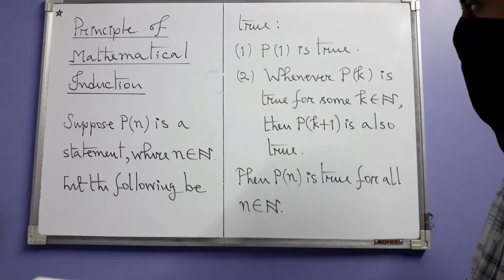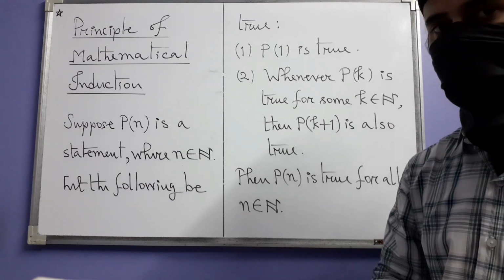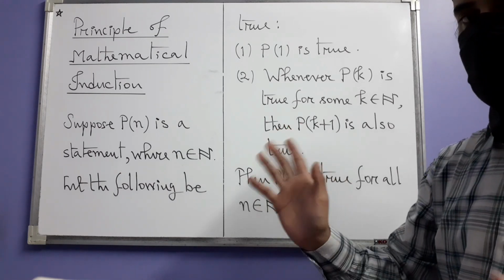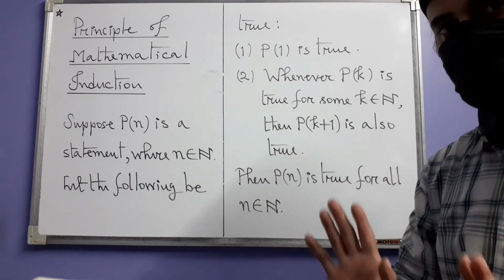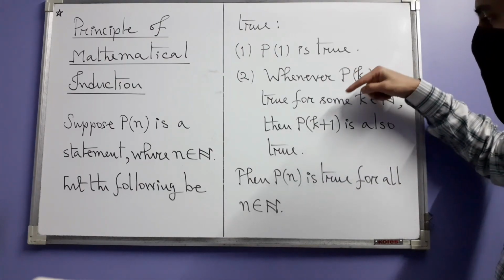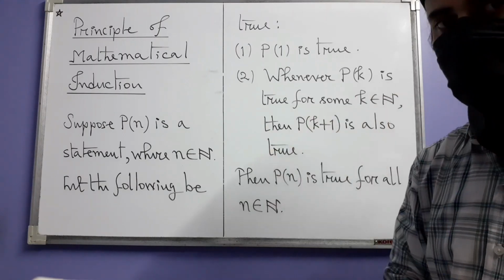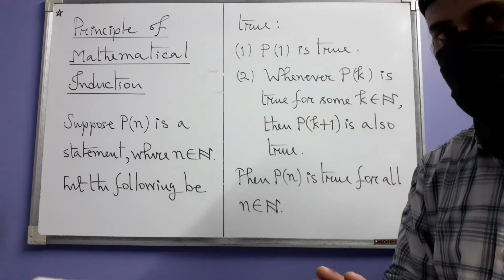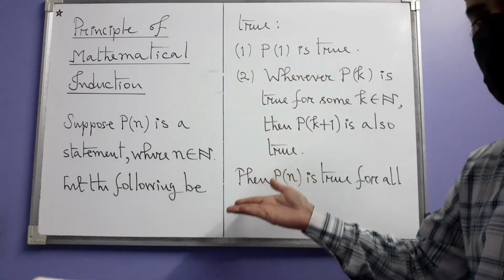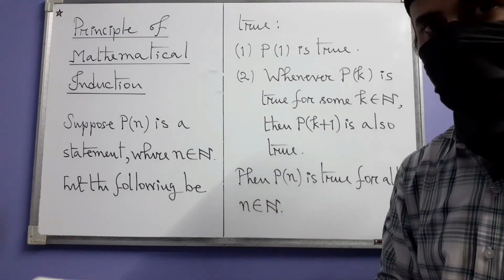Okay. And then we assume that the statement is true for some natural number k without giving any specific value to k. k is just k. And then based on that assumption, we then try to prove that P is also true for k plus 1. If we manage to do this, then the principle of induction says that P of n is true for all n.